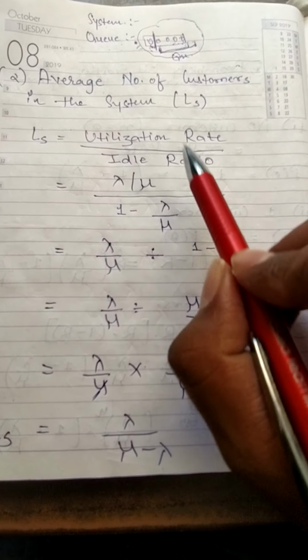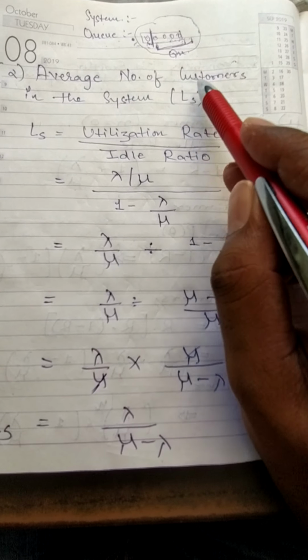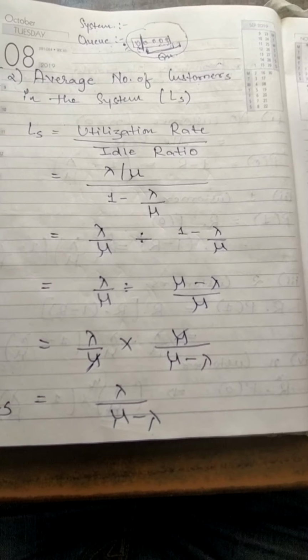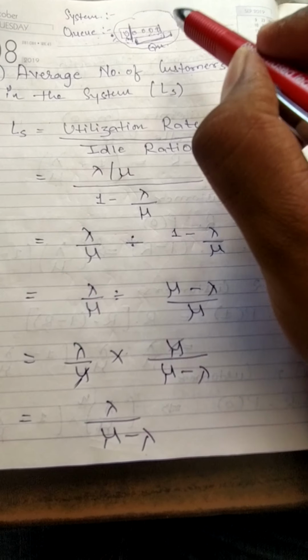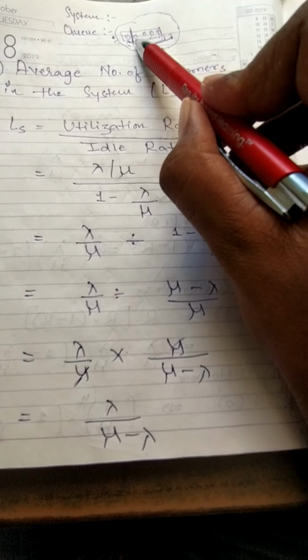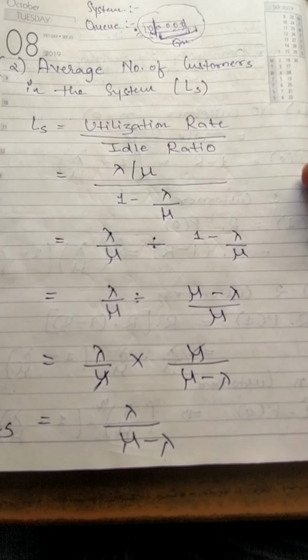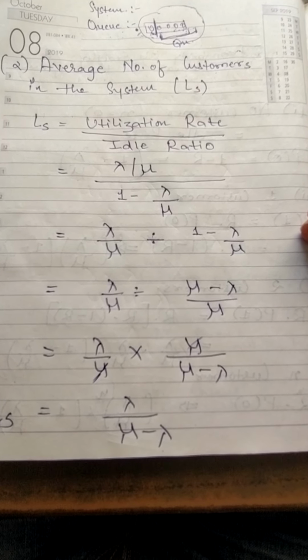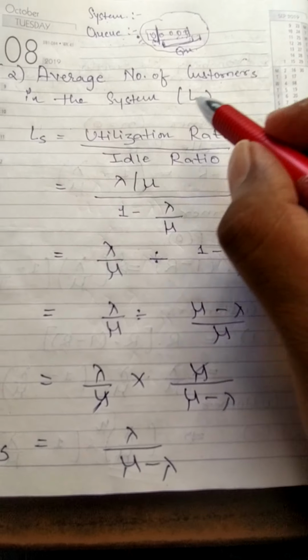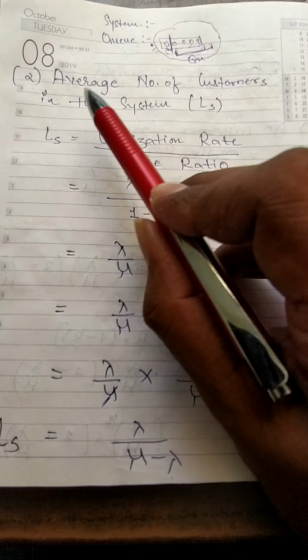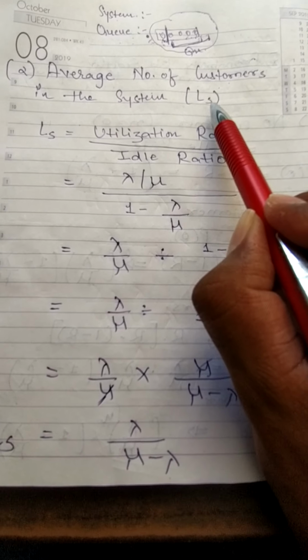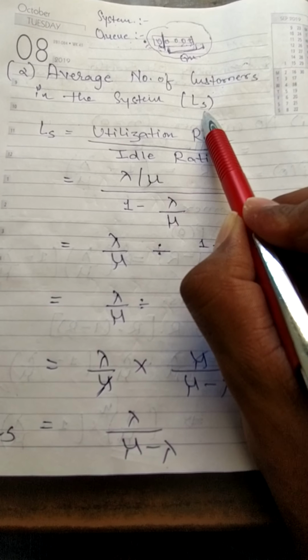Now when a question comes, what is the average number of customers in the system? System means all of this, including this 1, this 2, this 3, this 4, this 5, including the people standing in the queue and the individual who has been availing the services, right? So the average number of customers in the system can be represented by LS, right?